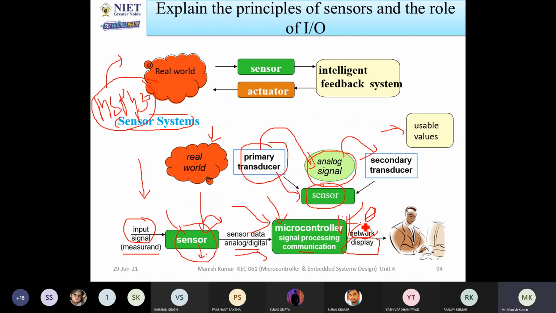Okay, this is for the output data. But if you want to use some components or devices with this output data, let us consider: if the temperature is greater than 20 degrees centigrade, then you have to switch on the fan. Then what will you do? This logic will be defined to the microcontroller, and on the output side you have to interface the motors and fans, so that whenever the condition is satisfied, the motor or fan will be switched on.